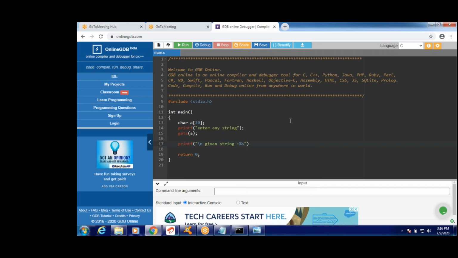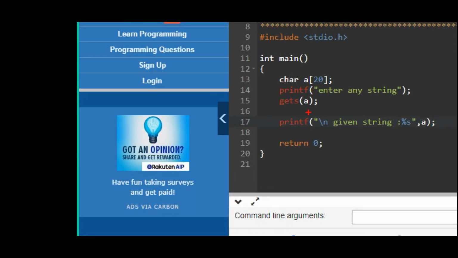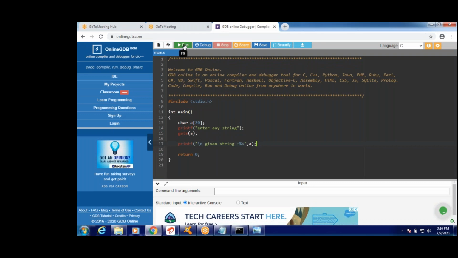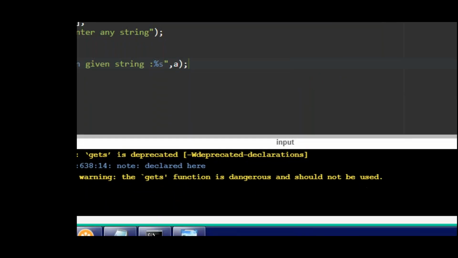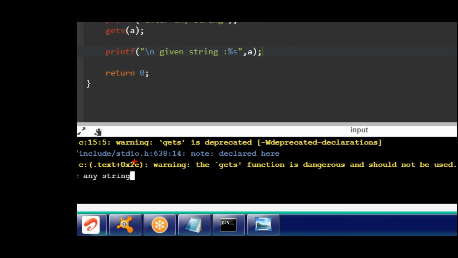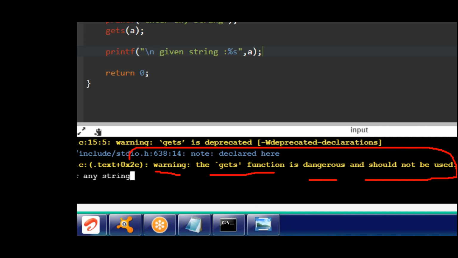How to print the given string? printf of given string is %s comma a. Okay? See this. I use the gets. Once compiled here, in some compilers, what happens? Here, see, it is showing a warning. What is the warning? The gets function is dangerous and should not be used. It is showing a message. Okay, that is deprecated. Here you can see gets is deprecated. In the old version, it is there. In the new version, they removed it.